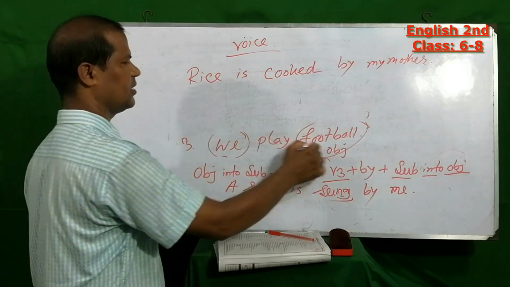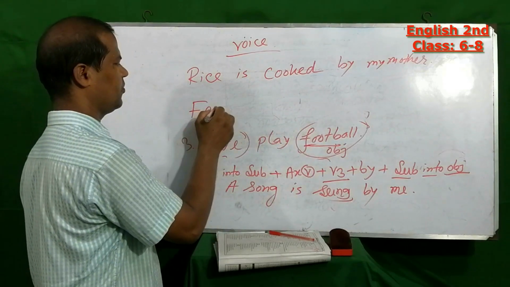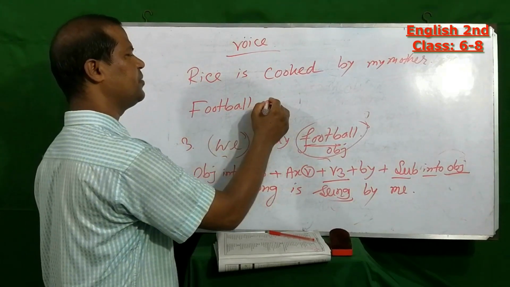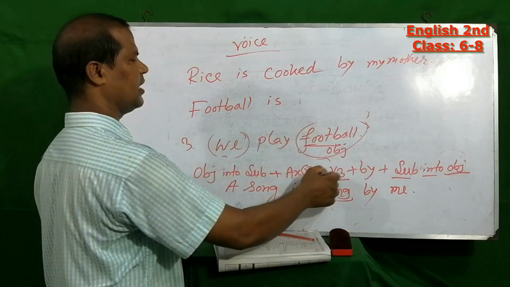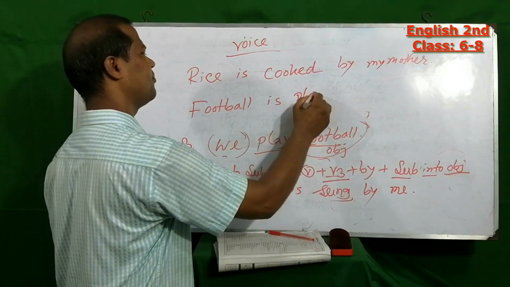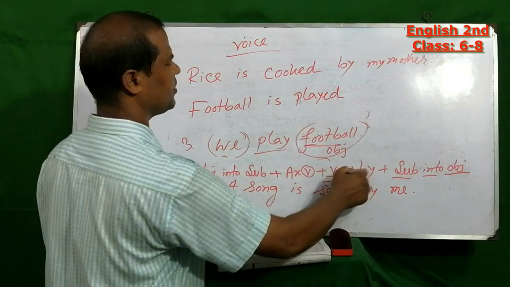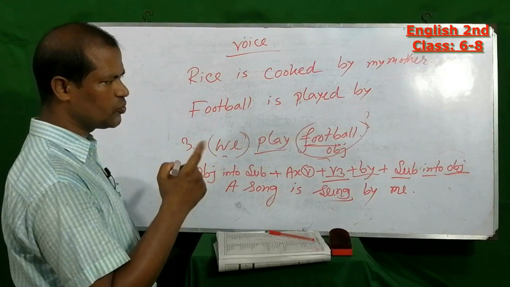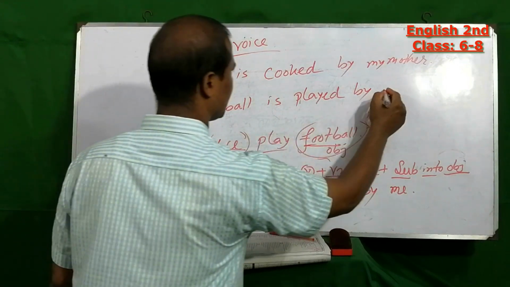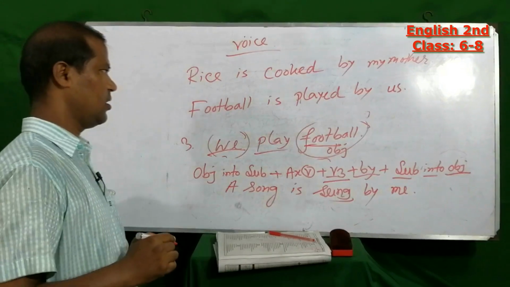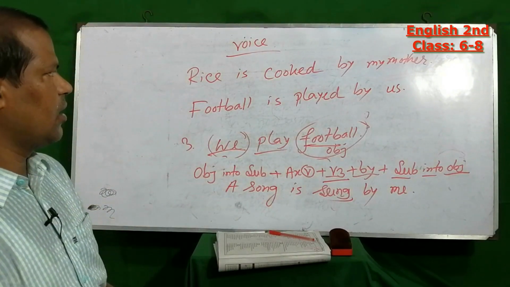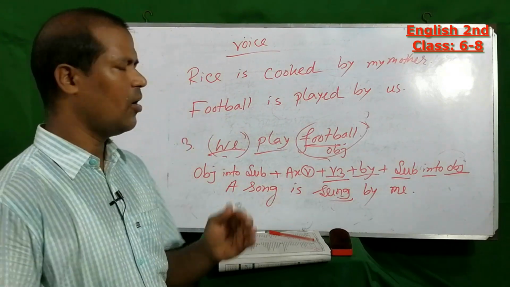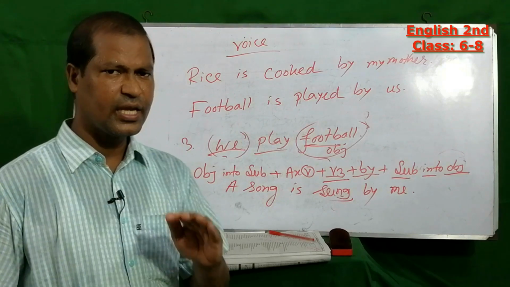Here the object is football, and the auxiliary verb will be is. Then verb 3 form, played. Then preposition by, and the subject will be in objective form, that means us.